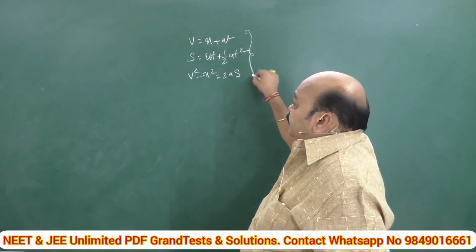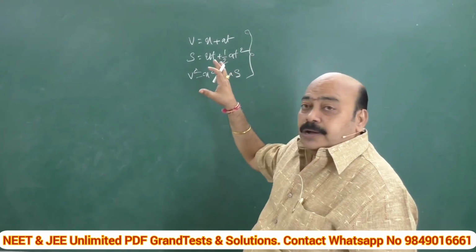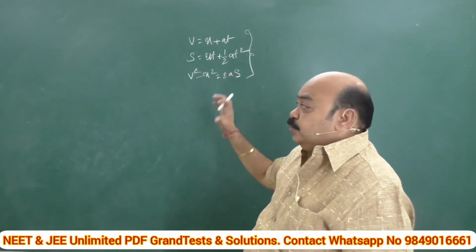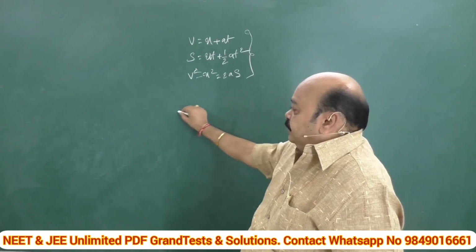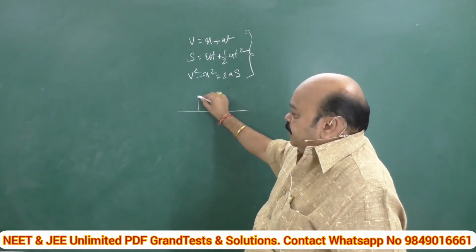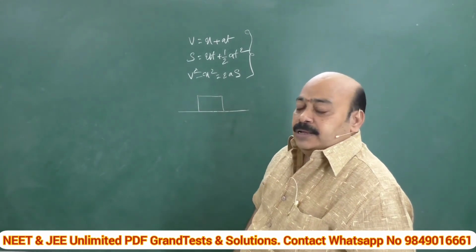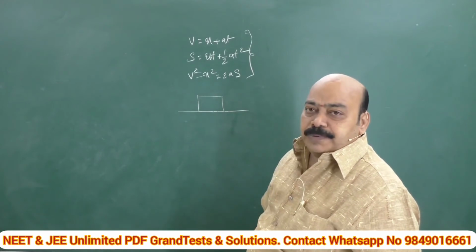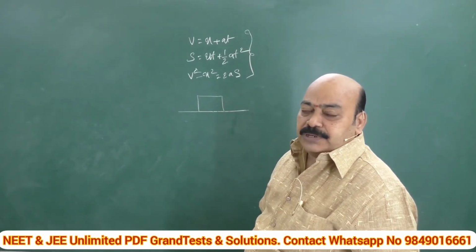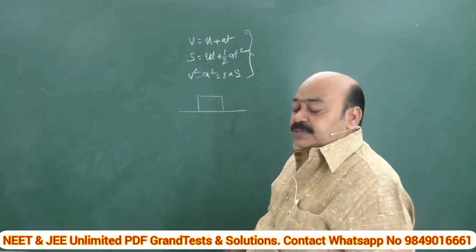But here the beauty of physics is we can expect a problem in the combination of two chapters, kinematics and friction also. For example, this is a horizontal plane where we give a push to this block, and after traveling a certain distance it comes to a stop, because the frictional force comes into existence which opposes the motion of this block.